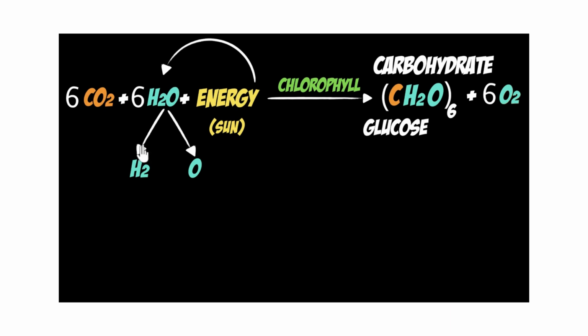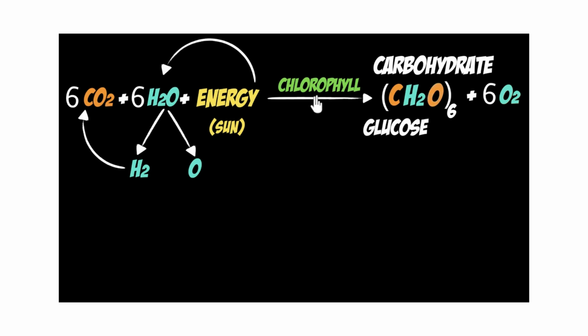And then, what about this hydrogen? Well, then the hydrogen gets attached to carbon dioxide in a series of steps. It's not a one-step reaction. There are many more molecules involved over here, but in a series of steps to finally give us glucose. And so the oxygen over here is the oxygen from the carbon dioxide. So again, we need to color that properly.